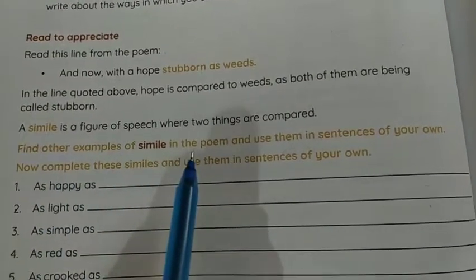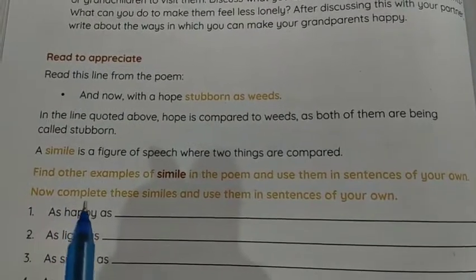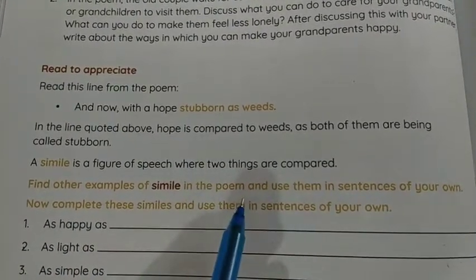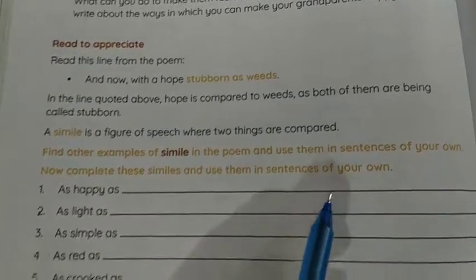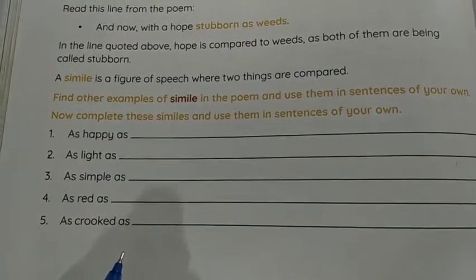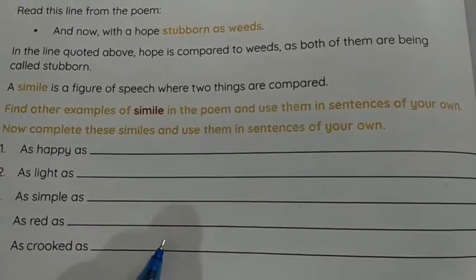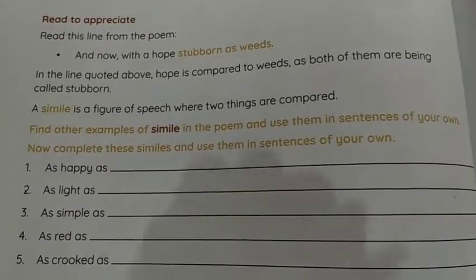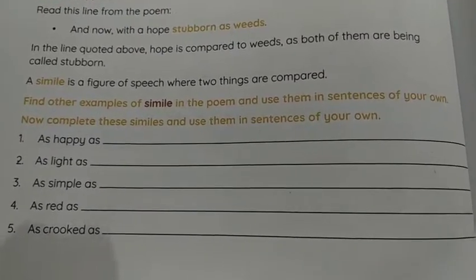Find other examples of simile in the poem and use them in sentences of your own. This I expect the children to do themselves. Complete these similes and use them in sentences of your own. Some similes are given, and by using these similes you have to make sentences. So this one you're going to do yourself and write it down in your notebook.